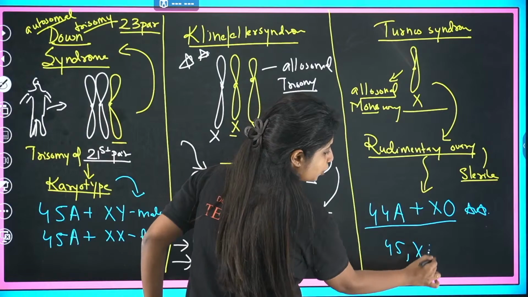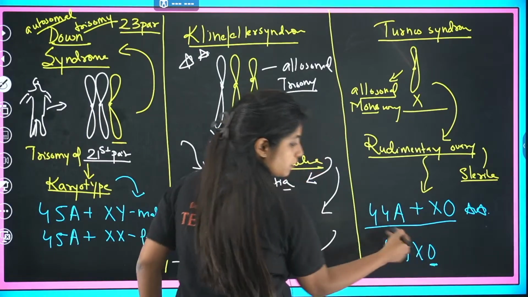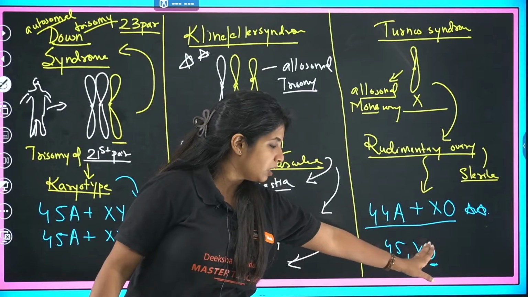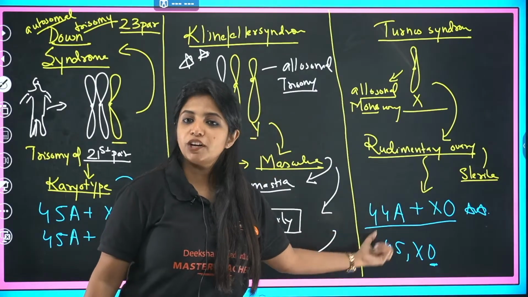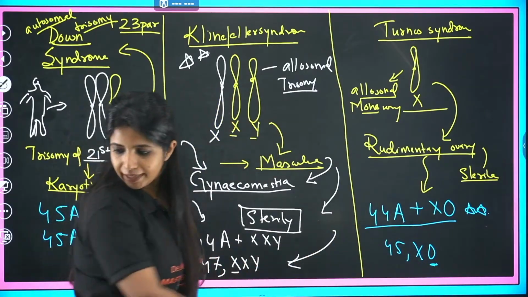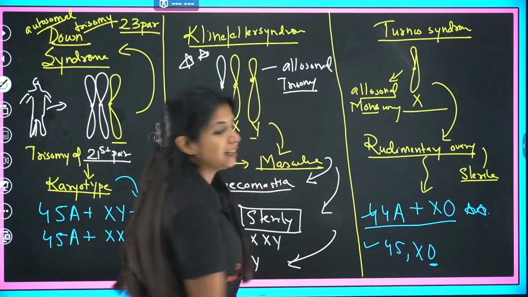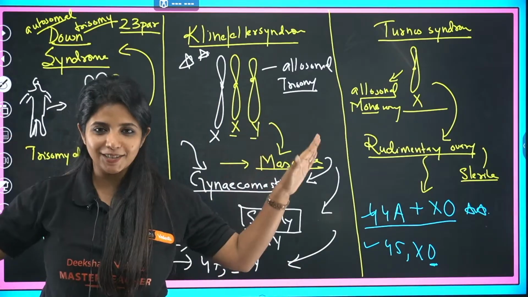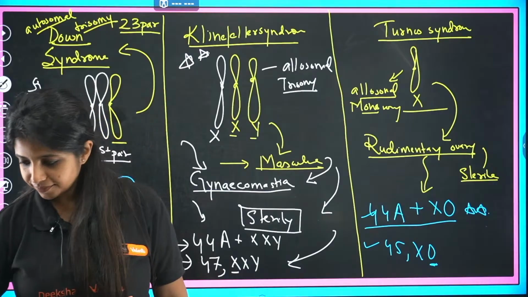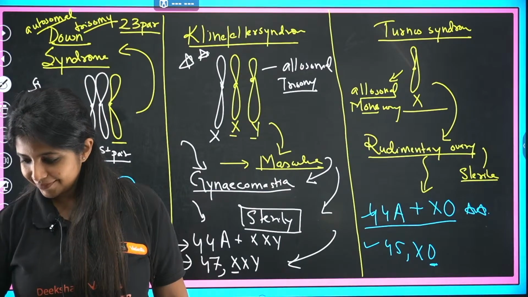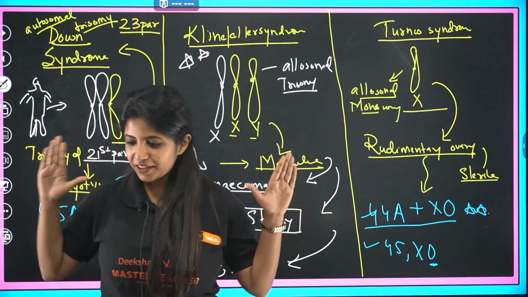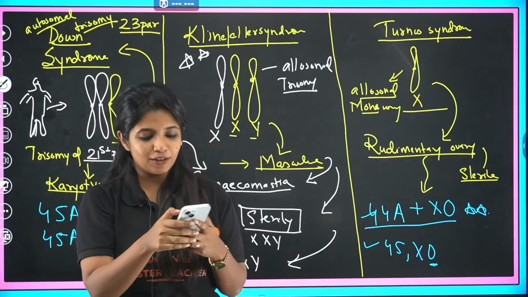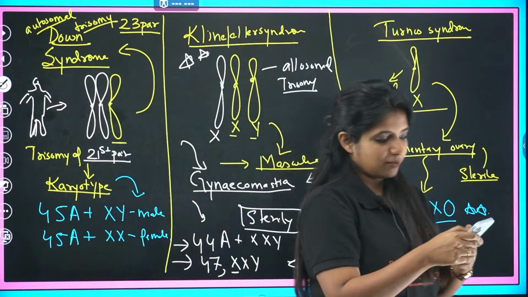comma XO. What do you mean by that? Basically, this is the chromosome that is missing. Usually you have 46 chromosomes in total, but now you have a loss of one chromosome, which is why you write it like this, 45 comma XO. So you can write it either like this, or like this. Works. This is about Turner's syndrome. Cool. Clear? If it's clear, just give me a thumbs up and we are good to go with our KCET full questions which are there.